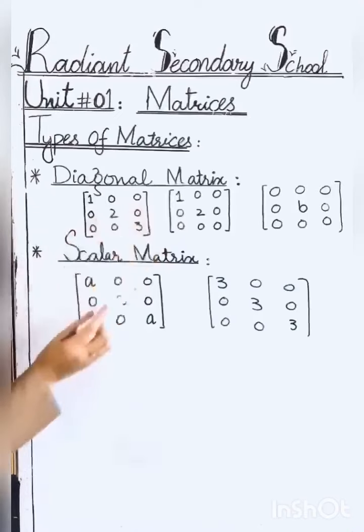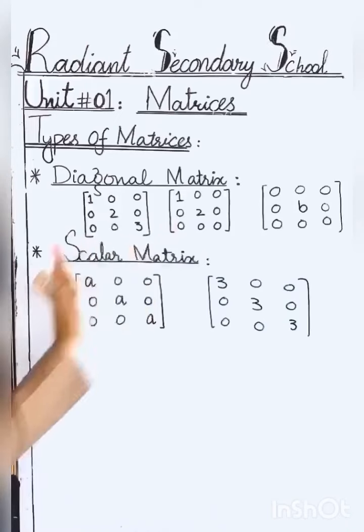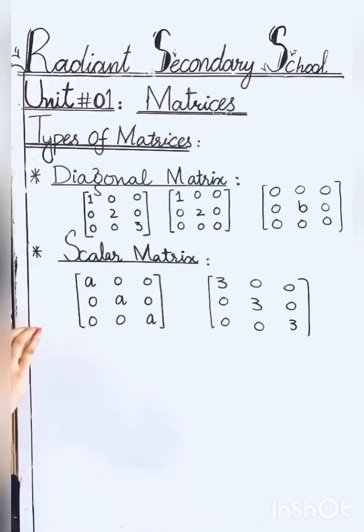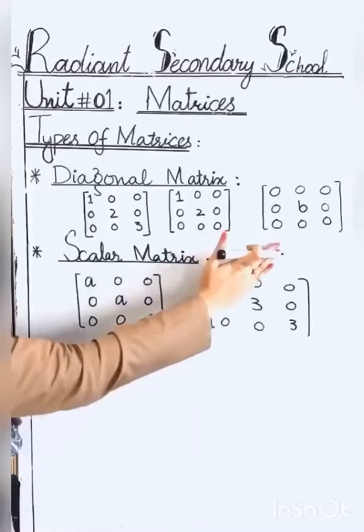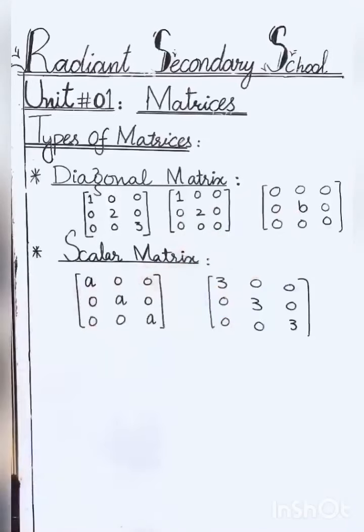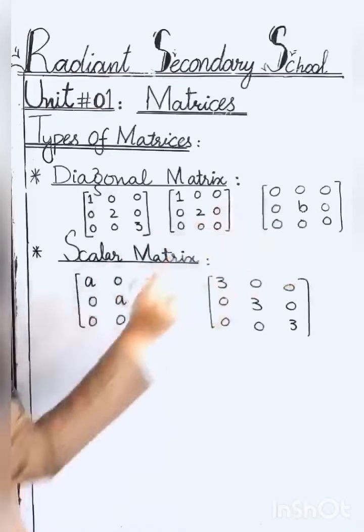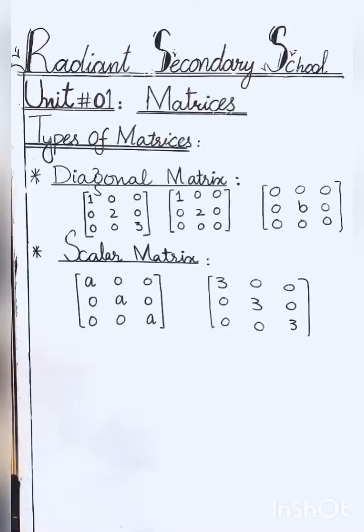In the second matrix, 2 entries in the diagonal are non-zero, but still it is the diagonal matrix because the condition is that at least one entry should be non-zero. So this is also a diagonal matrix. In this matrix, in the diagonal only one entry is non-zero, but still it is a diagonal matrix because in the diagonal one entry is non-zero. So this is also the example of diagonal matrix.